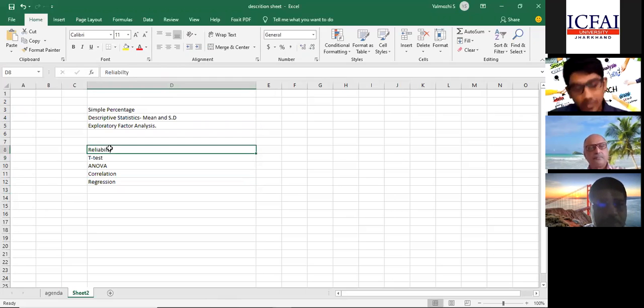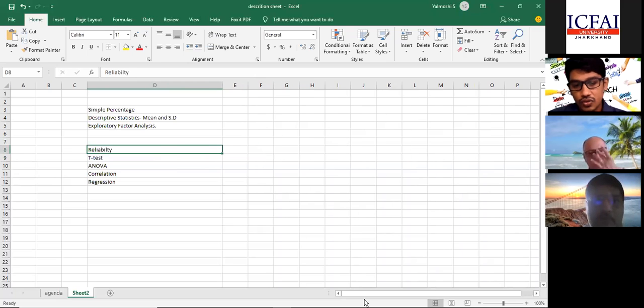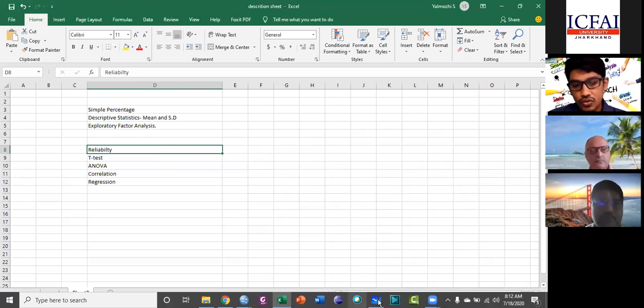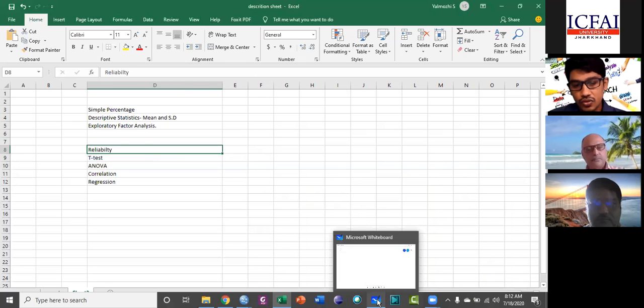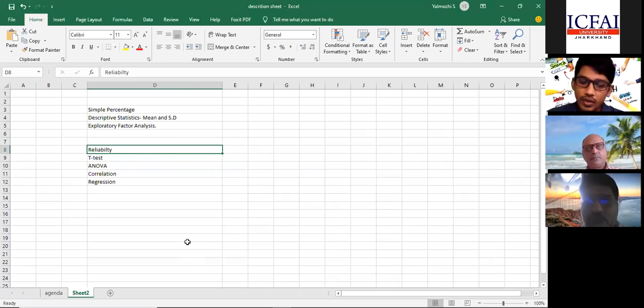Now, this reliability we were discussing enough during our theoretical session. So what is reliability and why do we need to do it? We have seen the theory. Now we are supposed to check with the existing data. You recollect, you have a theory for which you have collected the data and you are testing it with some statistics. When will we do the reliability test? The reliability test will be done after making your questionnaire. You have created your questionnaire, and you made a pilot study.